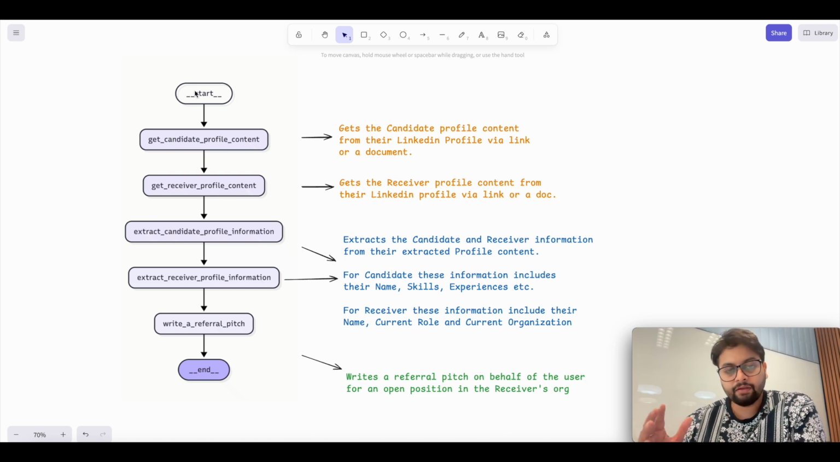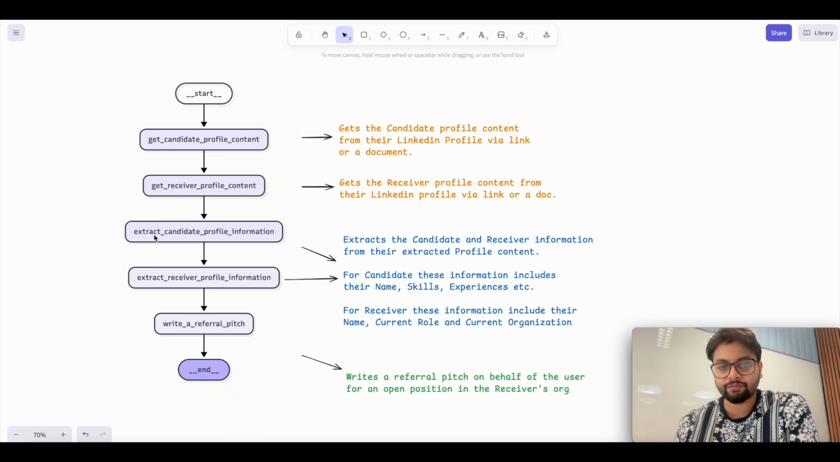In LangGraph, every agentic workflow starts from a start node and ends with an end node, so our agentic workflow lies between them. For the sake of simplicity, since this is the first video on the AI agentic workflow, I wanted to keep it a bit simple. So this is a serial workflow. Every node is arranged in a serial fashion, that is, every node executes one after the other, and that's why I'm keeping this simple.